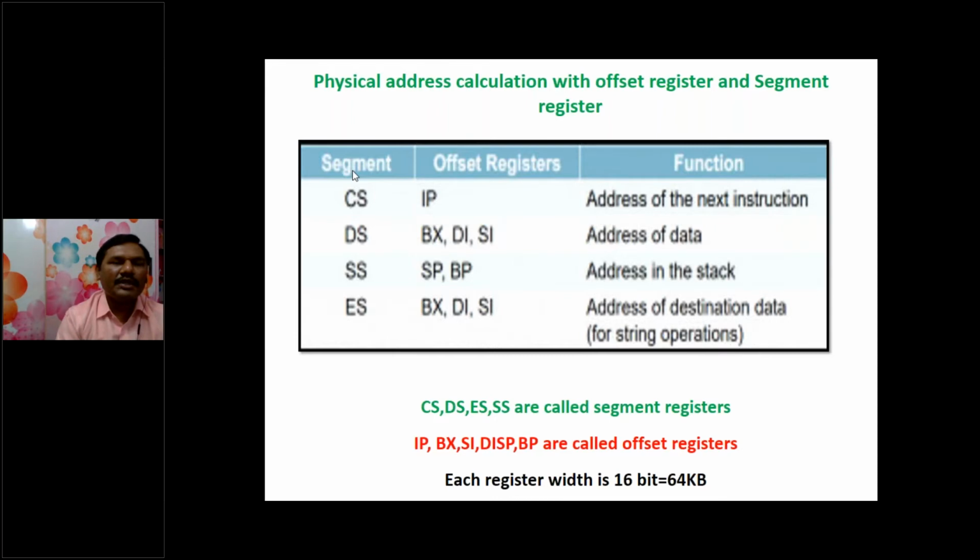What is the use of two types of registers, segment registers and offset registers? For example, take segments as a textbook, whereas offset registers are the pages in the textbook. We cannot read the complete textbook at a time; we have to go page by page. Like that, here also data will be operated on by the instruction pointer along with the code segment addresses. That is the use of having two types of addresses here.